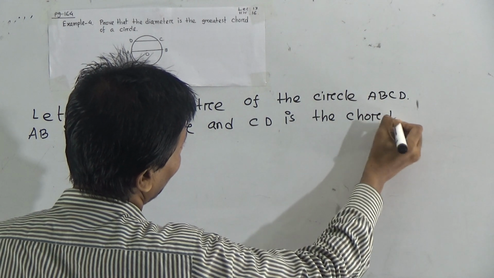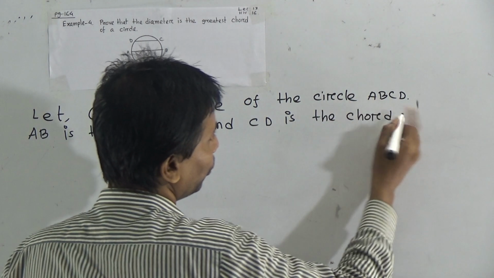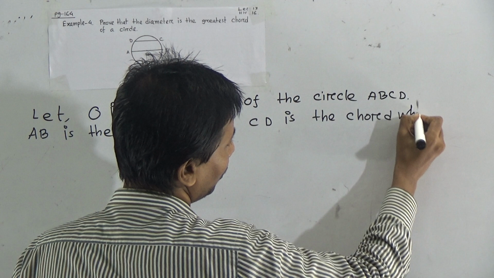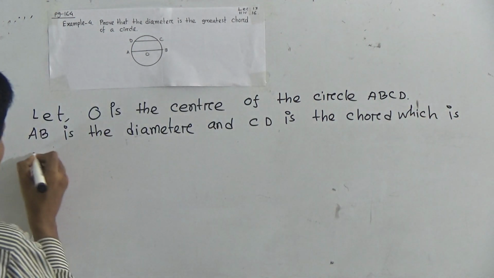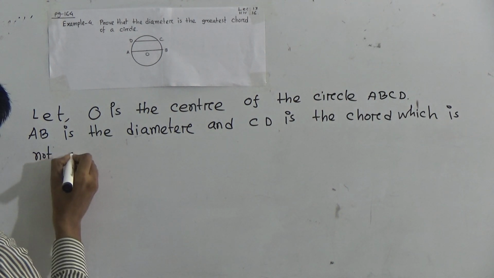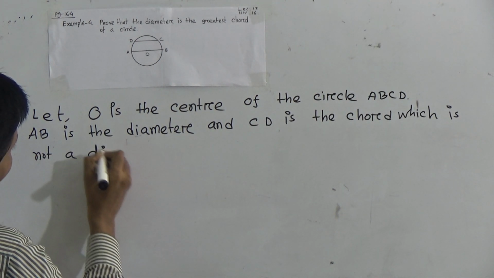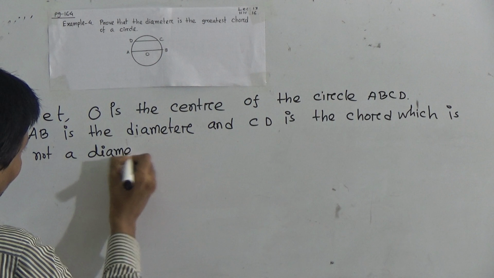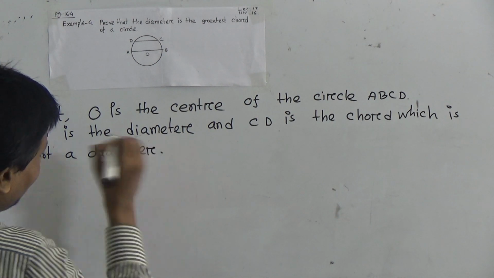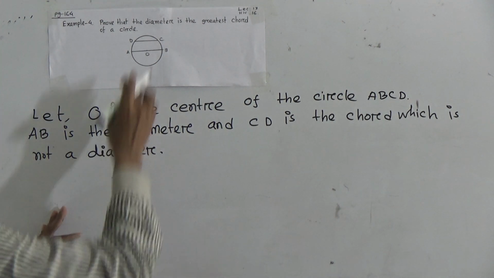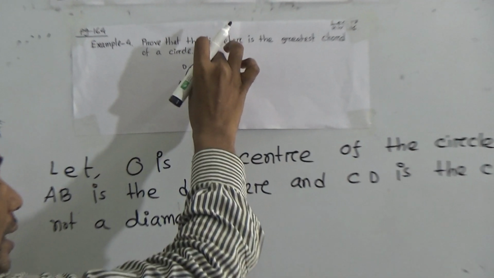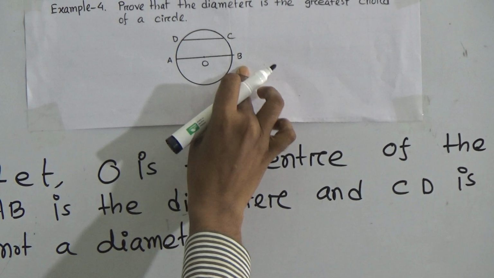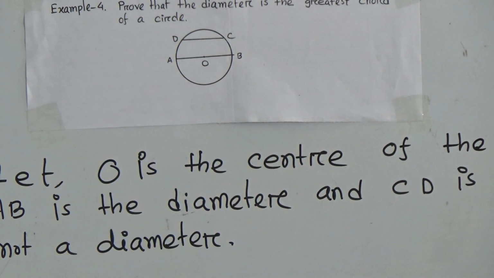Remember, CD is not a diameter. CD is a chord, but it is not the diameter. Only AB is the diameter because it passes through the center.